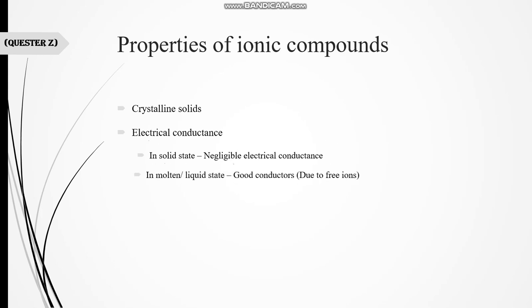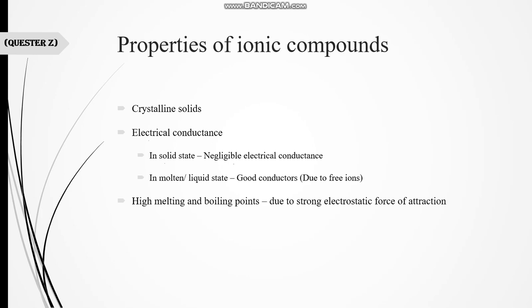While if they exist in molten or liquid state, molten means liquid, they are good conductors. Why are they good conductors in the molten state? Due to the presence of free ions in them. When you dissolve these ionic compounds in water, what happens? The oppositely charged ions separate from each other and dissolve in water as free ions. That's why they help conduct electricity more efficiently.